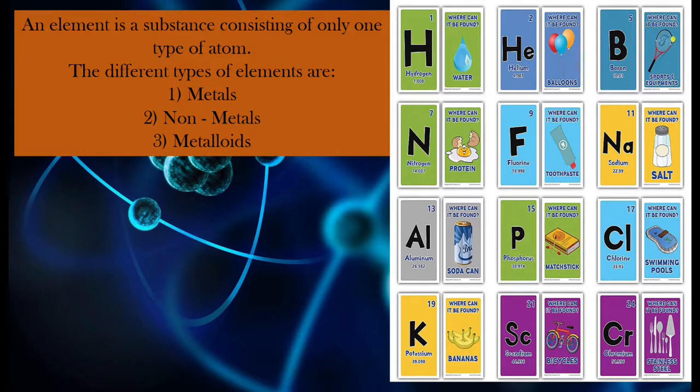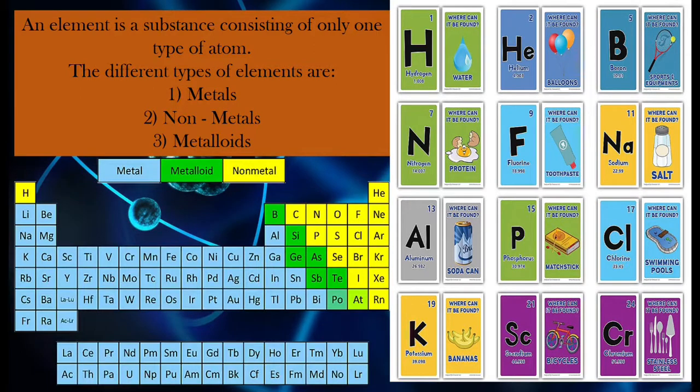Okay, then you eat eggs every day, it has nitrogen in it. Then you eat bananas, you have potassium in it. So the things that are there around you are made up of elements. So these elements that we learned are classified into three types: metals, non-metals, and metalloids.